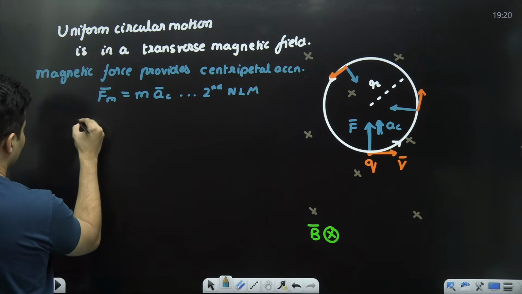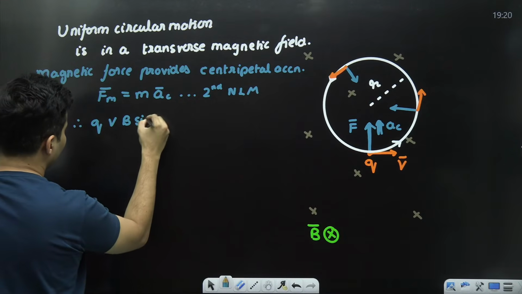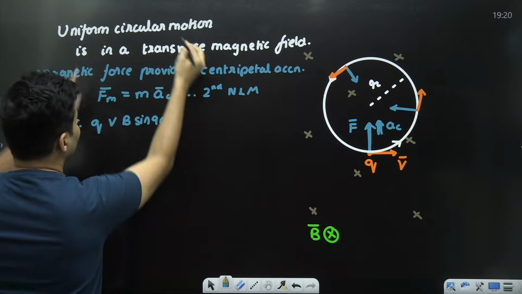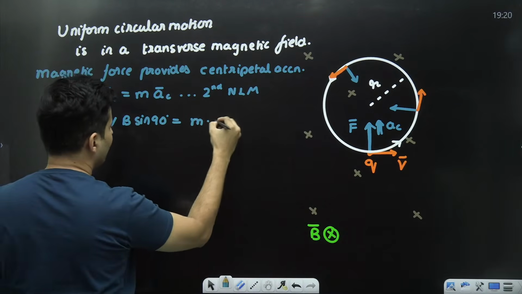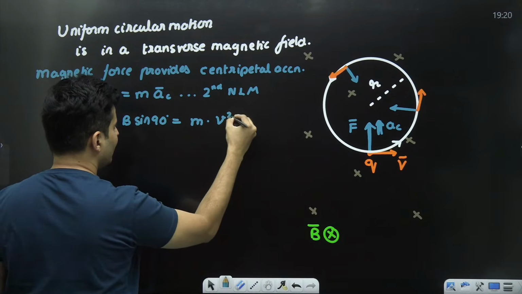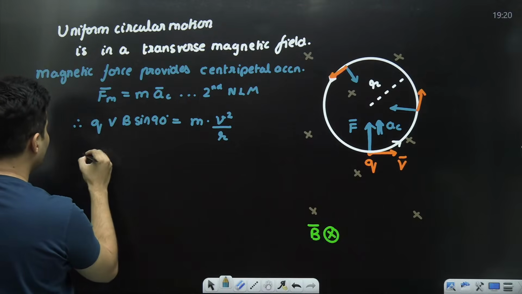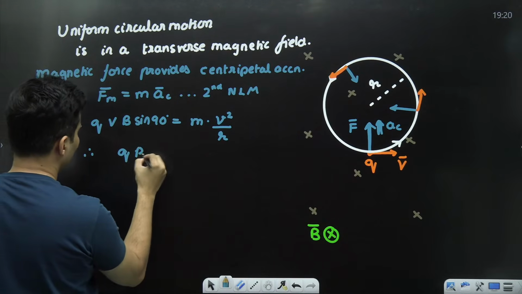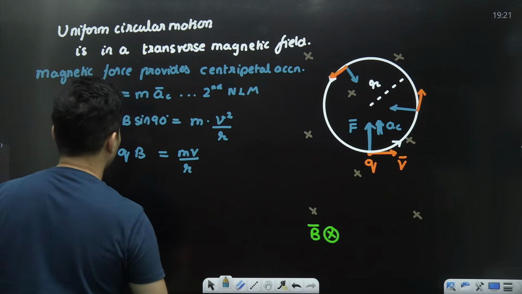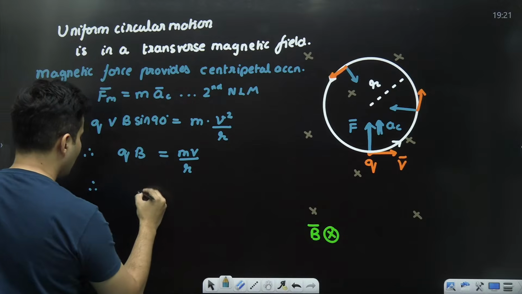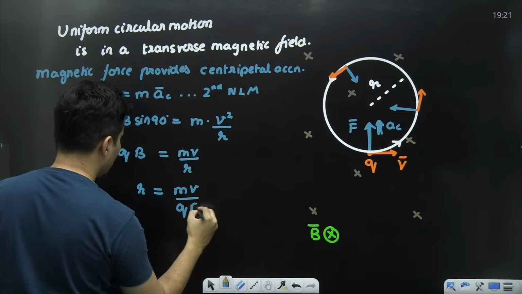So that force will be the charge into the velocity, into the magnetic field, into sine 90. Why? Transverse, clearly mentioned, means 90. Acceleration, we have seen this in circular motion, is V square divided by R. Sine 90 is 1, V cancels. So it will just become QB is equal to MV divided by R. Therefore, you will see R is nothing but mass into velocity divided by QB.